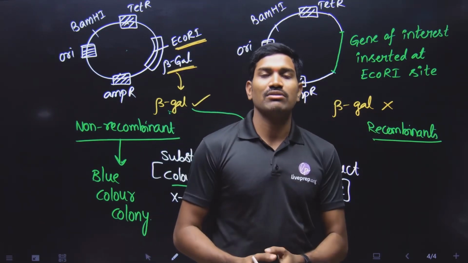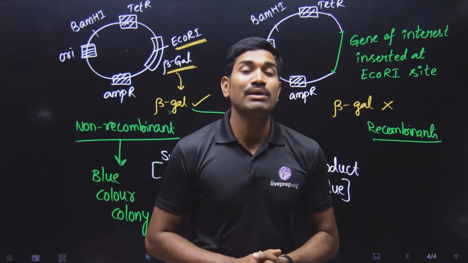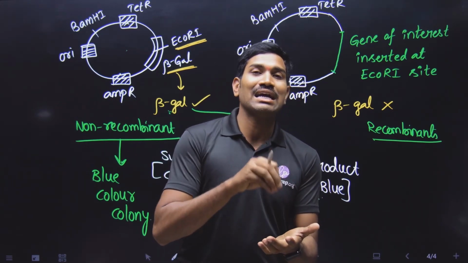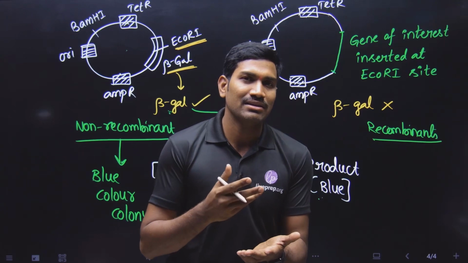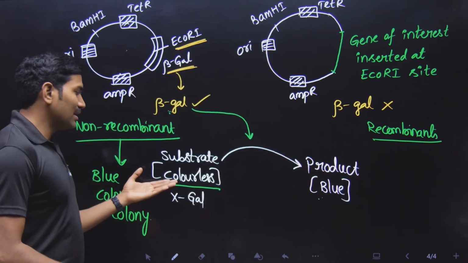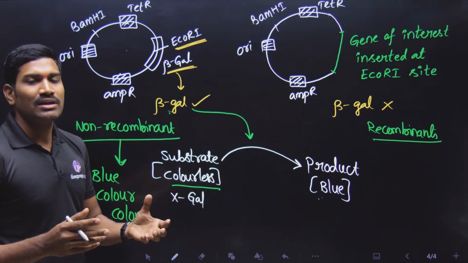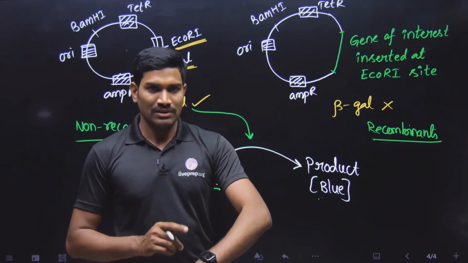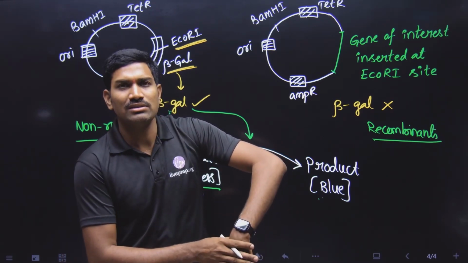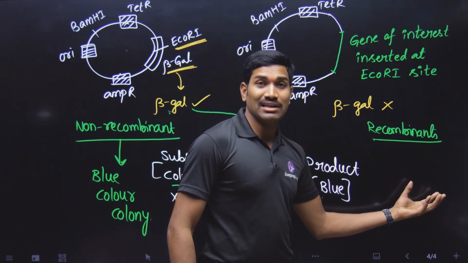But these E. coli bacteria, generally we are talking with respect to E. coli bacteria, are growing on LB medium, Luria Bertani medium. On the LB medium, the original color of these E. coli bacteria is white. The original color of the bacteria is white. On this white, you just imagine a colorless substance. Colorless means transparent. Suppose this is black, and on this black I am keeping one transparent sheet. What will you see? Black only you will see. Same way, originally the colony is white in color.